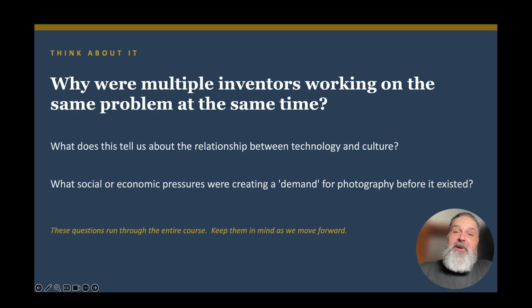Okay, everybody, notebook time. Let's take a couple moments and stop and start thinking about some of these bigger questions about photography at this time period. One of the big ones is, why were multiple inventors working on the same exact problem at the same time? Let's think about what this tells us about the relationship between technology and culture at this point in human history, and what social or economic pressures were creating a demand for this kind of photography before it even existed.